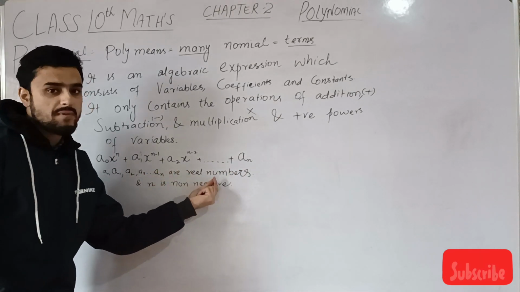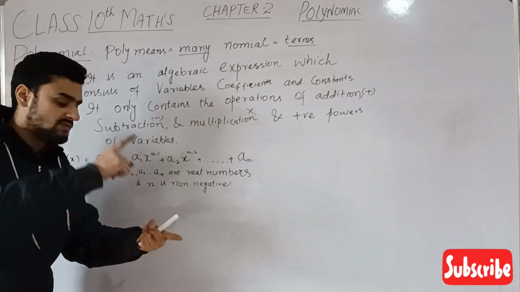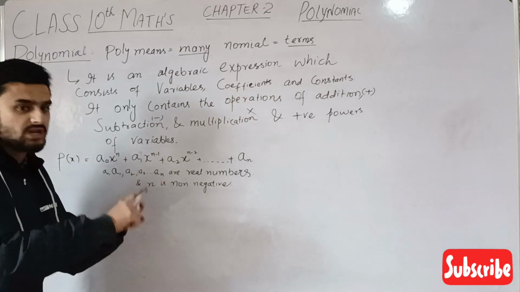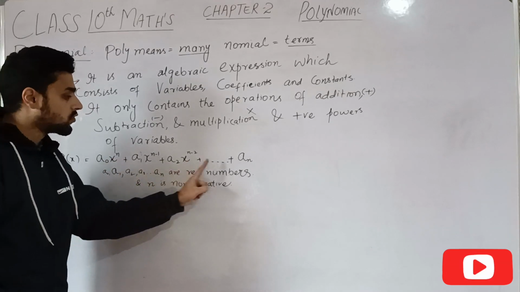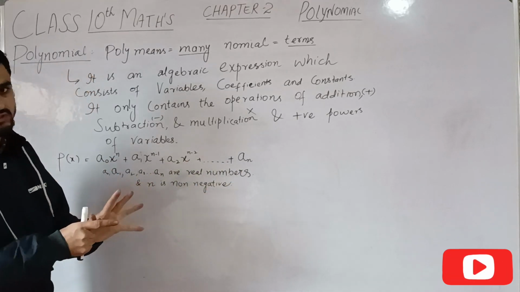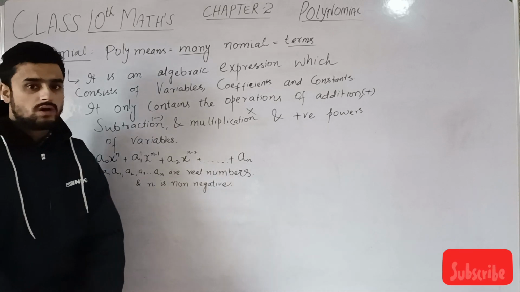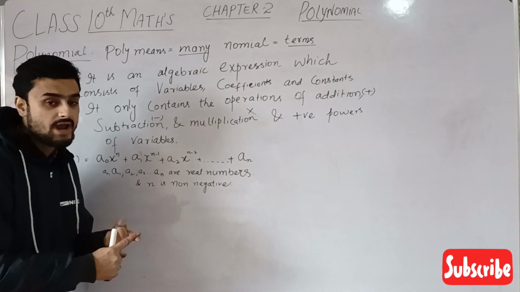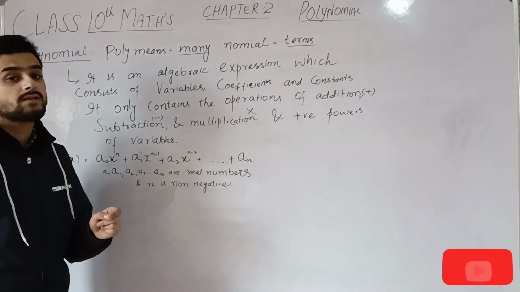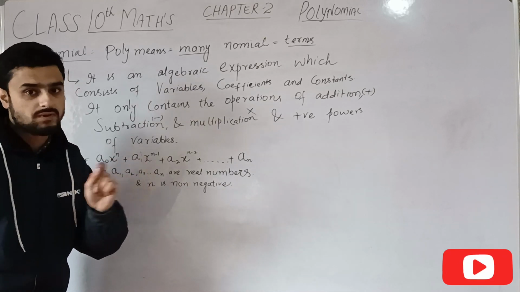These are real numbers. They may be rational as well as irrational, because a0, a1, a2, up to an are any real numbers.